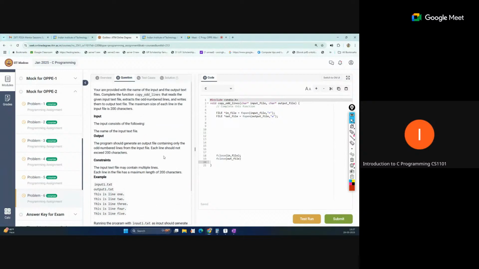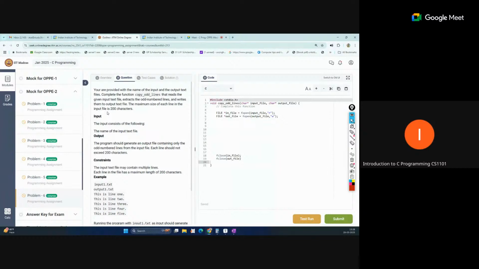Okay, and the task is here. You are provided with the names of the input and the output text files. Complete the function copy odd lines that reads the given input text file, extracts the odd-numbered lines, and writes them to the output text file. The maximum size of a line is 200 characters. So here the only thing is your line number. Odd line numbers should be written, and line numbers start from 0.